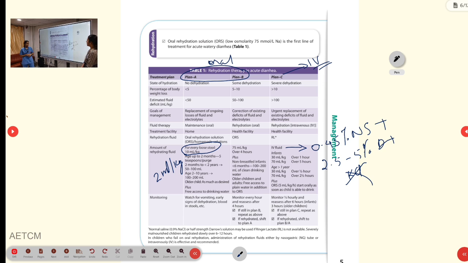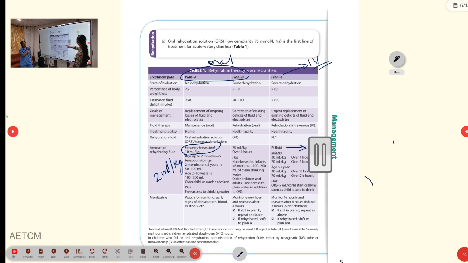Okay, so you have told about A, B and C. So where all will you consider admission? In case of plan C, with or without shock, compulsory admission is required. Plan C, that is severe dehydration, we will admit.